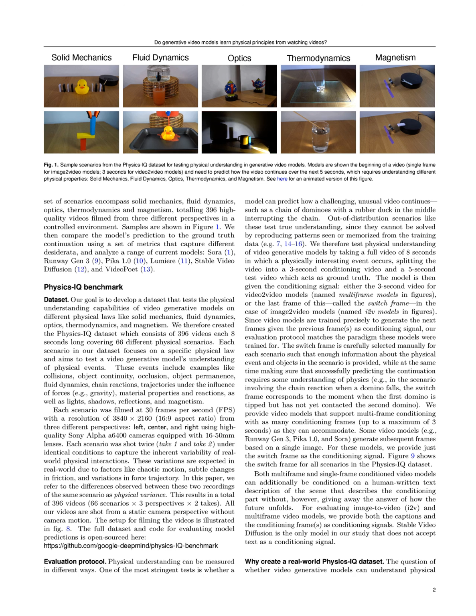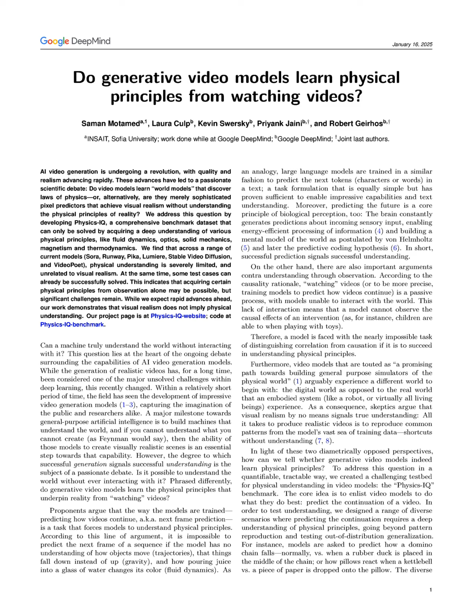The model is conditioned on the last frame of the 3-second video, known as the switch frame, which captures the moment when the first domino is tipped but has not yet contacted the second domino. This setup requires the model to predict how the chain reaction unfolds, specifically that only the dominoes to the right of the rubber duck should fall, while those to the left remain stationary.